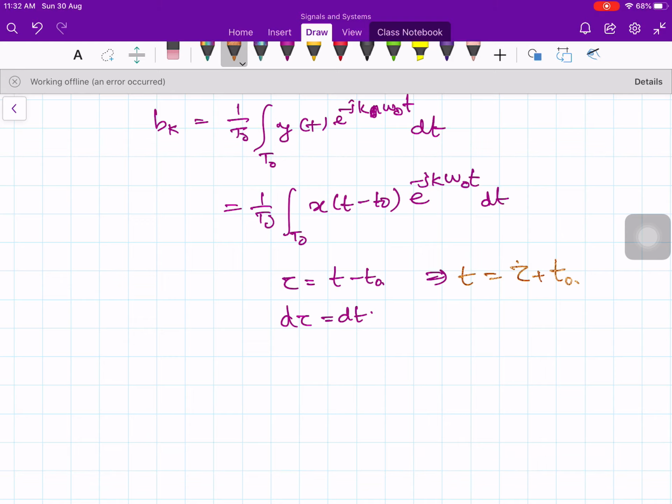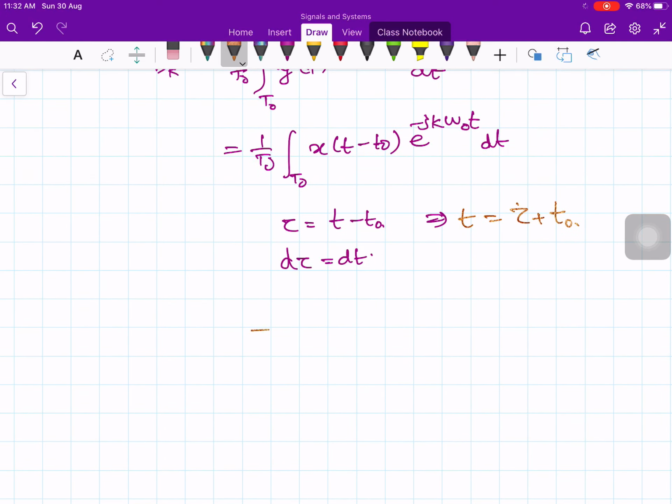Again noting that the new variable tau will also range over an interval of duration t naught. So even after the substitution, we have 1 over t naught integration over t naught x of tau, then e to the minus jk omega naught, where t is replaced by tau plus t naught, and then d tau.